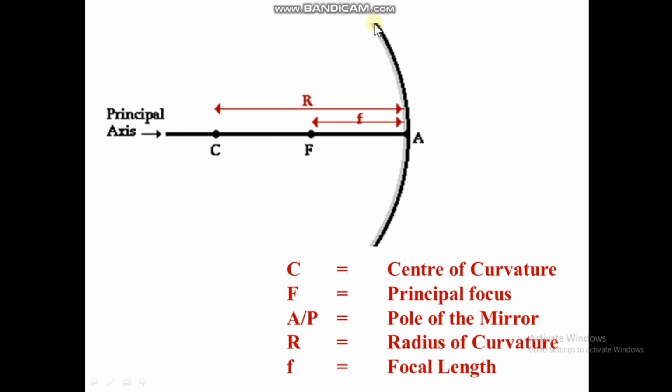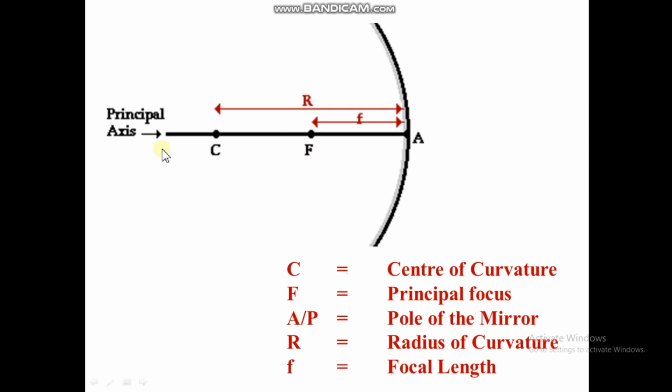Basically, if there is one big sphere, a sphere also has a center. Like the Earth, it's a sphere, and all spheres have a center. So this is the center of the sphere. We have taken one portion of the sphere, it is a part of the sphere. Here is the center, and we have a point in between the mirror and the center, marked with capital F.